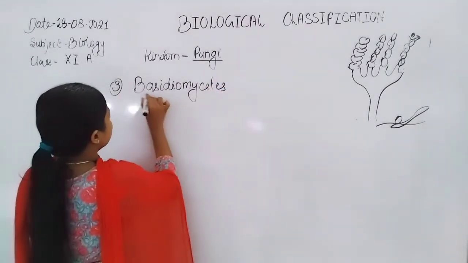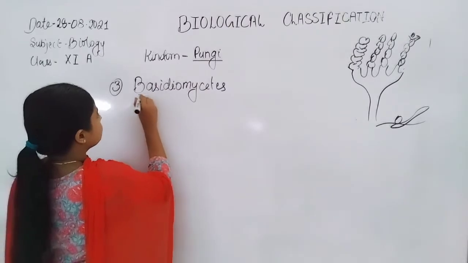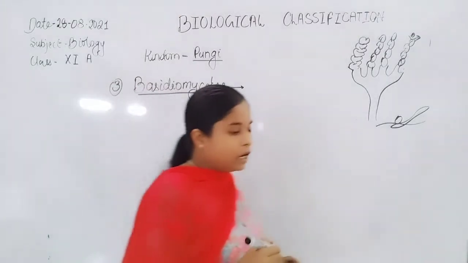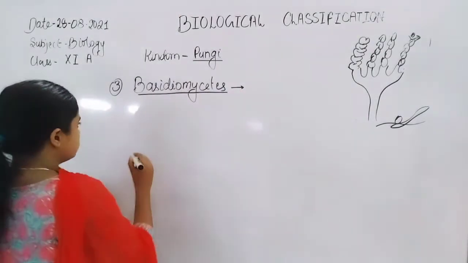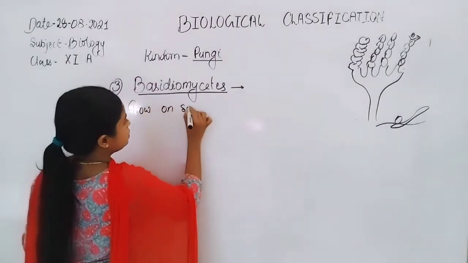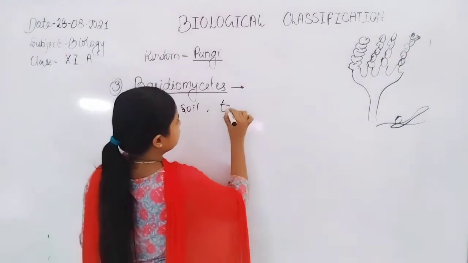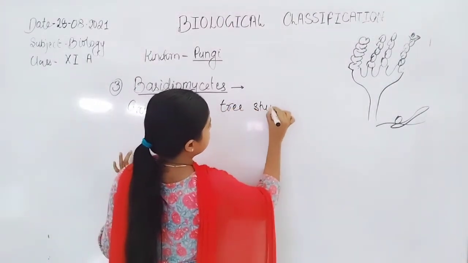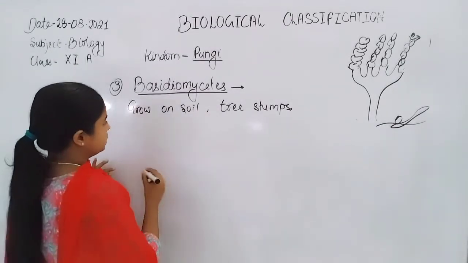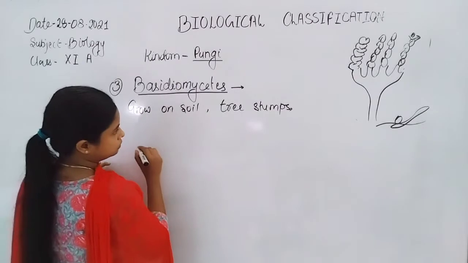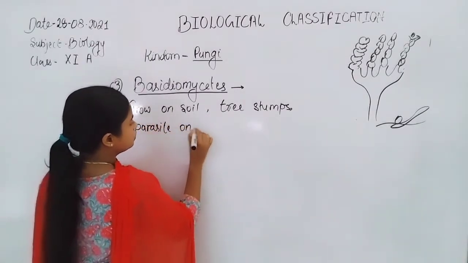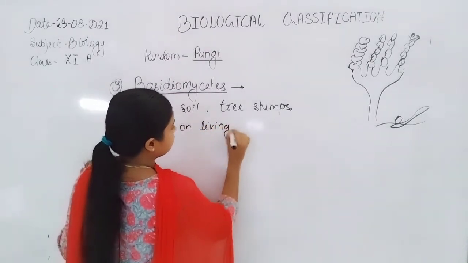Basidiomycetes mostly grow on soil, tree stumps, or as a parasite on living plants.